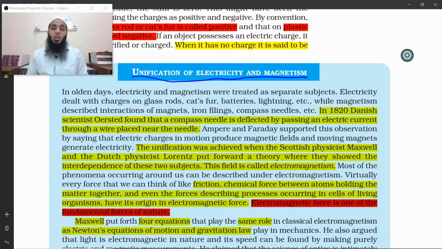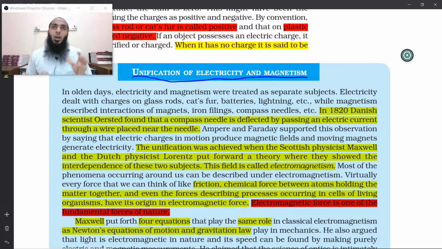Another unification we learn is due to Albert Einstein. He unified space and time, and again he unified mass and energy. You might have seen the wonderful equation E is equal to mc square, which is also there on the YouTube banner of mine. It related mass and energy. Energy could be converted to mass, or mass could be converted to energy. So again, conservation of mass and conservation of energy is out of the window. So yes, E is equal to mc square was a very good unification by Albert Einstein.